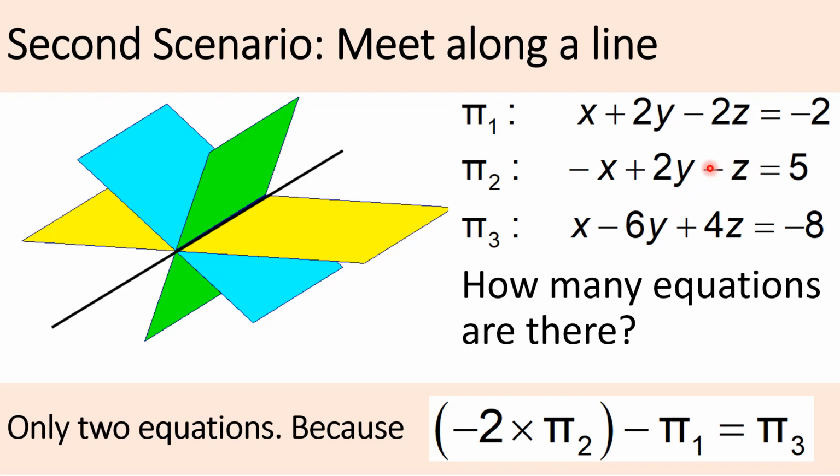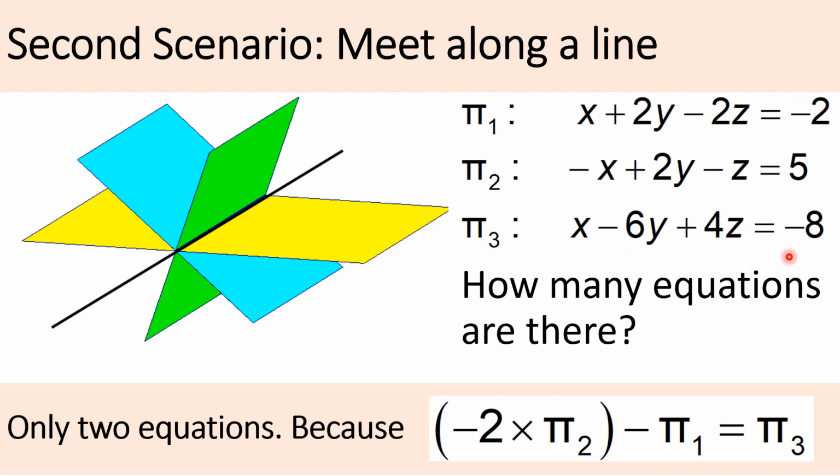Minus 2 times this, which is positive 2, minus 2 gives you 4. Minus 2 times this is a minus 10. Minus 2 will give you a minus 8. So you will realize that although it looks like there are 3 equations, actually the third equation is redundant. Why is it redundant? Because it could be obtained from the first 2. So instead of having 3 equations, you really only have 2. There are just 2 equations.